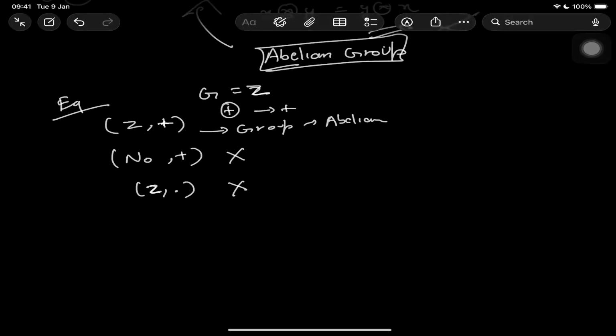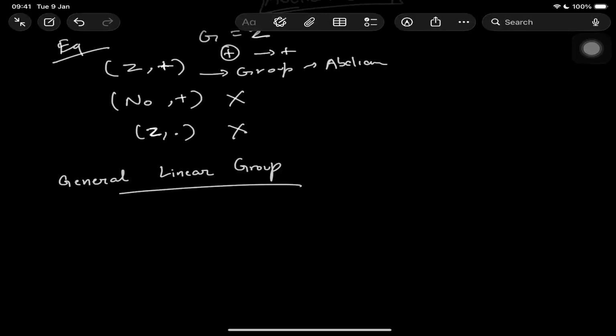Then if I talk about the general linear group. So what's a general linear group? A set of regular invertible matrices, that is, matrices whose inverse exists. So a matrix A, which belongs to R cross n-dimensional matrices, will be called a group with respect to matrix multiplication. Suppose we take a matrix and define it on matmul.